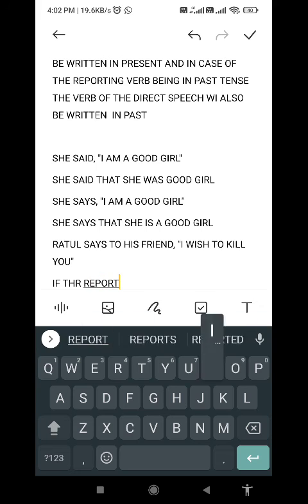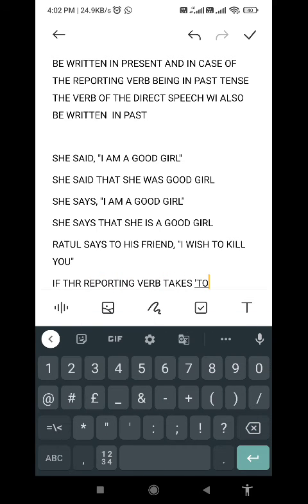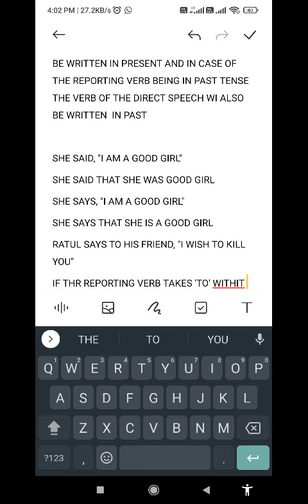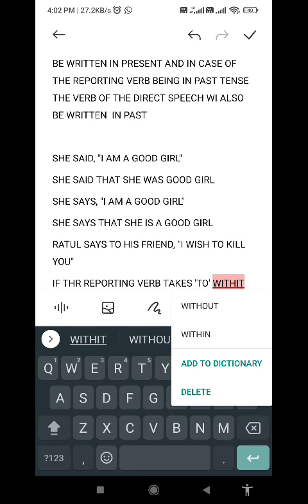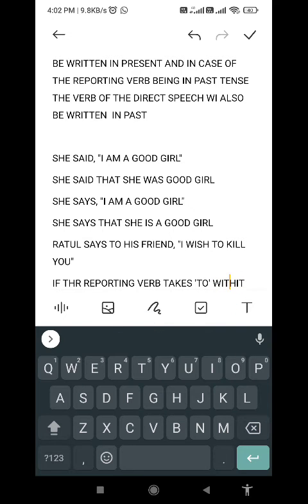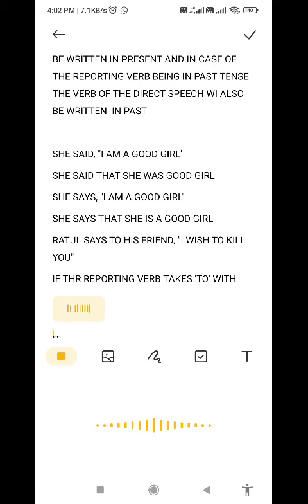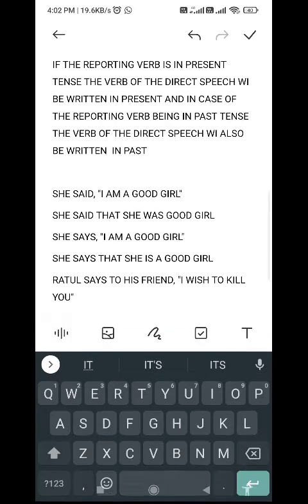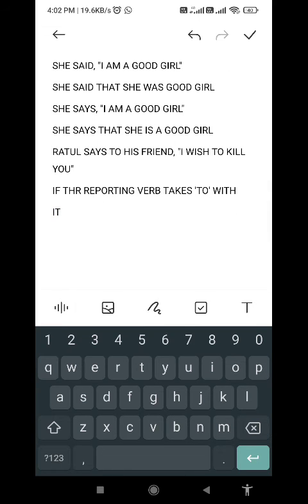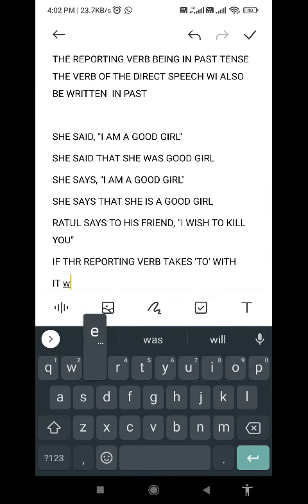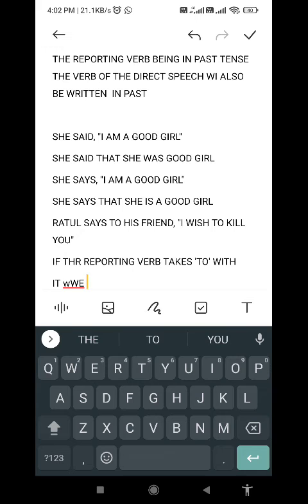If the reporting verb takes to with it, we have to change it.